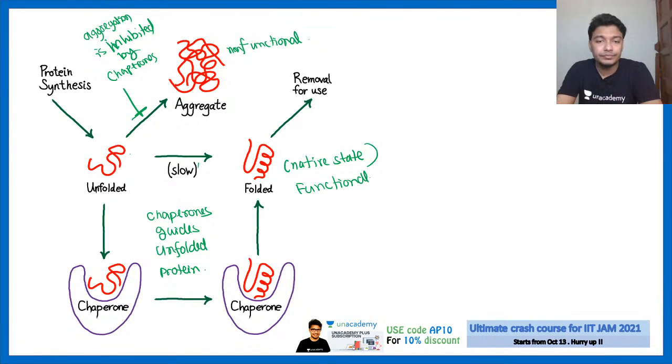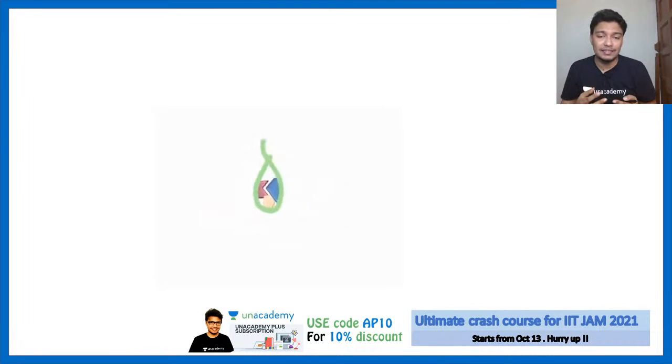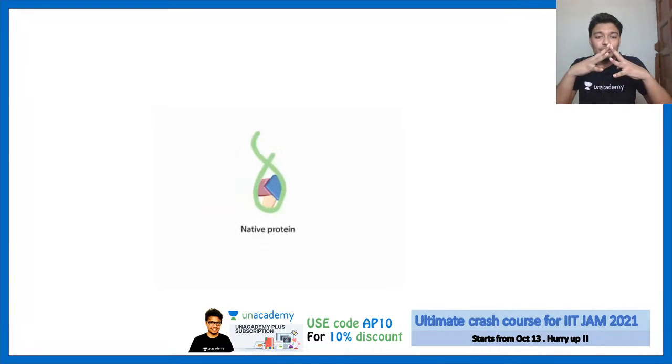Okay, now this is the overall framework. If you understand this part, you understand protein folding 50%. Now let me tell you the classification of chaperones. Chaperones are widely classified into many subdivisions. So imagine this is an unfolded protein and it would have many hydrophilic and hydrophobic amino acids. Now this hydrophobic amino acid should be inside in a native conformation.